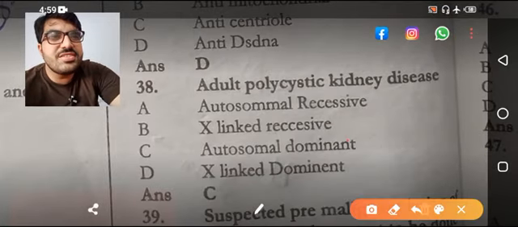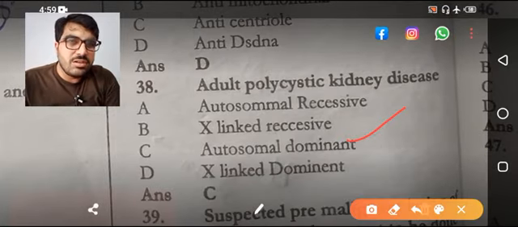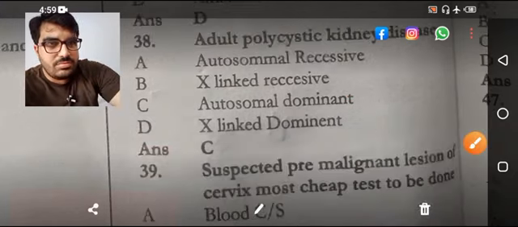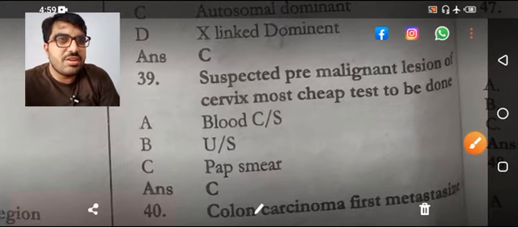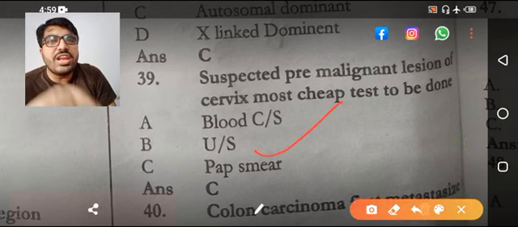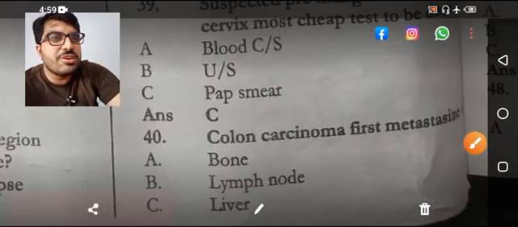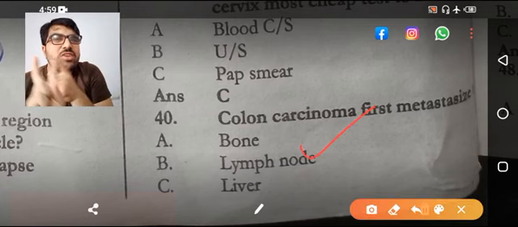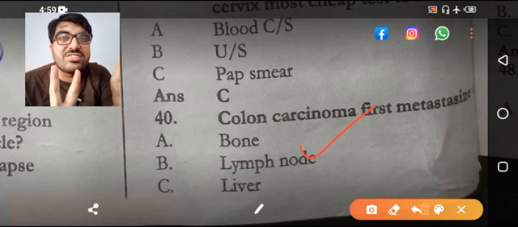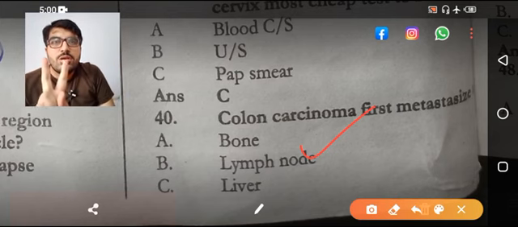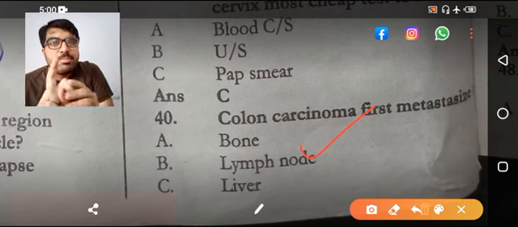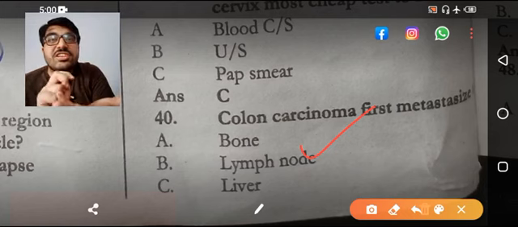Adult polycystic kidney disease is autosomal dominant, and the infantile form is autosomal recessive. For a suspected pre-malignant lesion of the cervix, the cheapest test to be done is the pap smear, and the pap smear is the screening test. Colon carcinoma first metastasizes to the lymph node. There is another MCQ that asks where colon carcinoma first metastasizes to. If an organ is not mentioned, then it is the lymph node. But if an organ is asked for, lymph node is not an organ, then that is the liver.